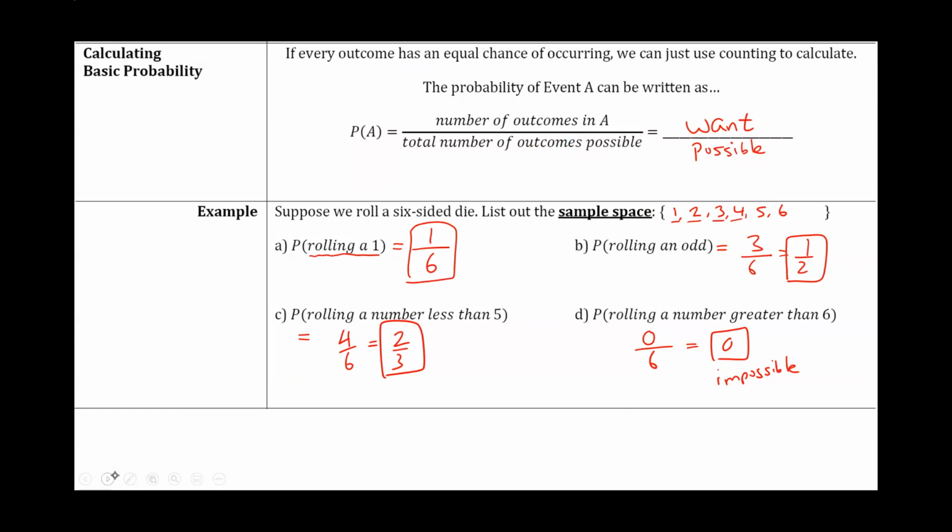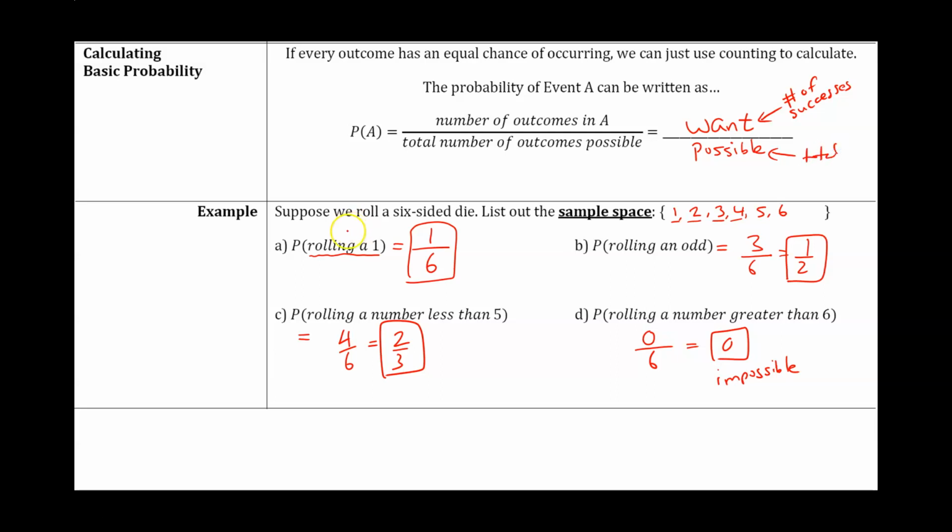Now, the basics of probability is as follows. The probability of any event A is given by the number of outcomes in A divided by the total number of outcomes possible. So the numerator is the number of successes, however we define a success, and the denominator is the total number of possibilities.